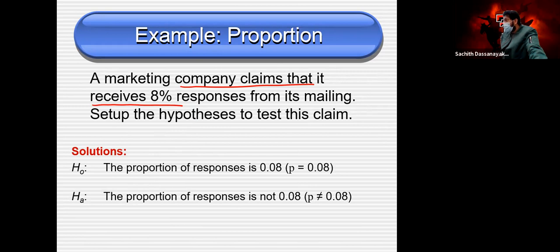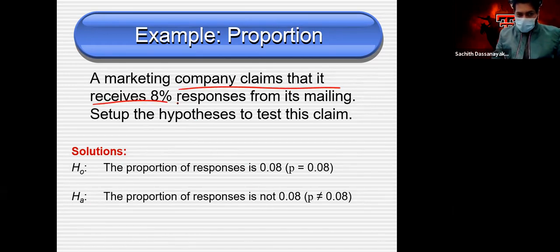So we need to check, is that true or not? This company claims that they receive this much, but what we need to check? We are the researchers here, not them. We have to check this.